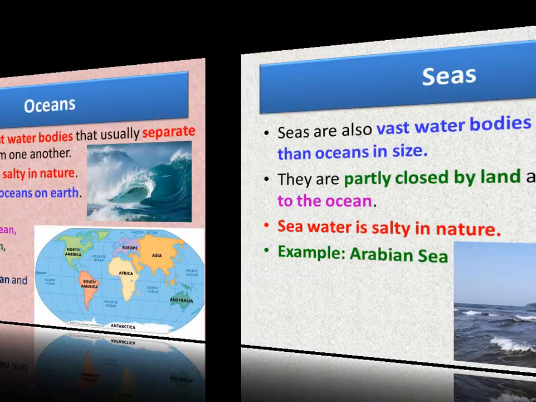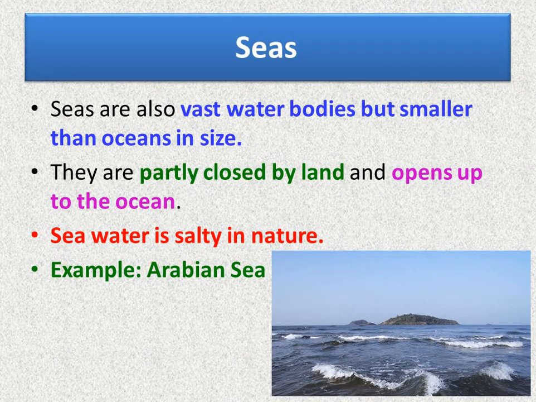Children, after learning about oceans, let us learn about the sea. Seas are also vast water bodies but smaller than oceans in size. They are partly closed up by land and open up to the ocean. Like the ocean, seawater is salty in nature. An example for sea is our Arabian Sea.